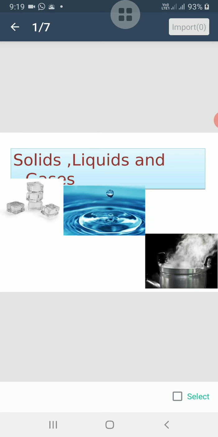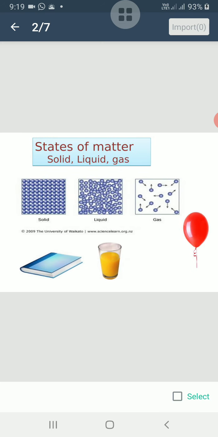Matter is made up of very small particles called molecules. On the basis of the arrangement of molecules, matter exists in three states: solid, liquid and gases. So here we will discuss the arrangement of molecules in solids, liquids and gases.